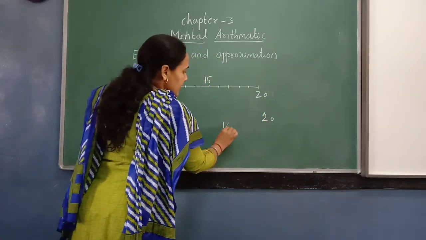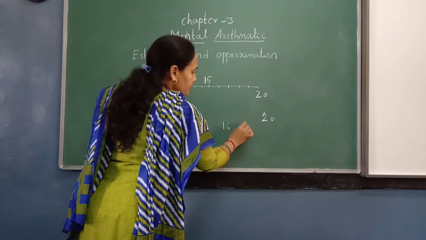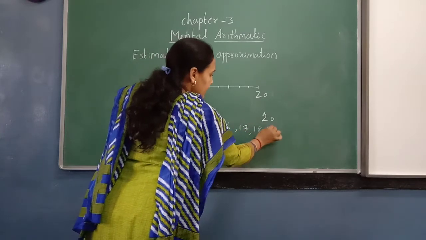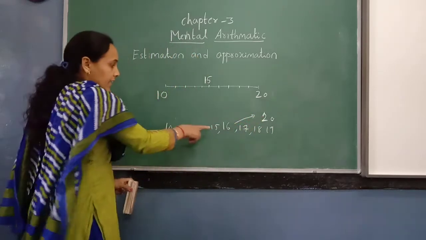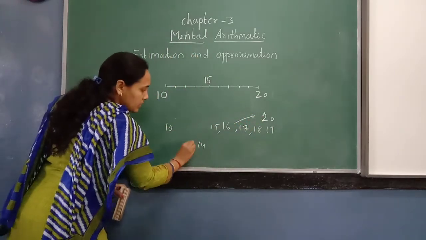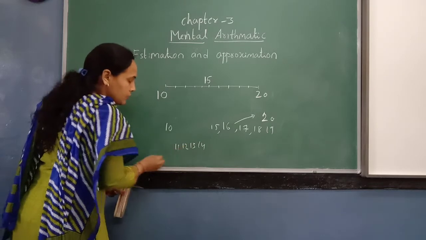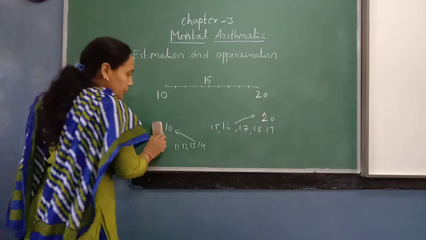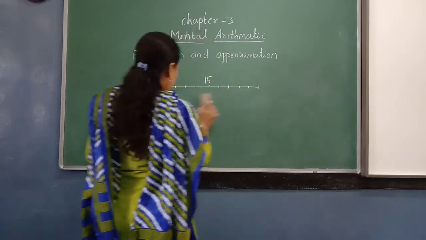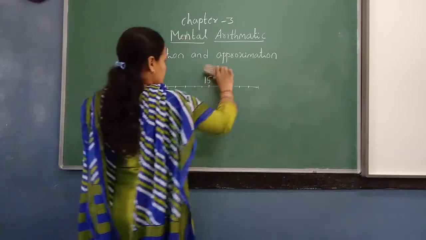Suppose 16, 17, 18, 19, even 15 are rounded off to 20. Any number which is less, like 14, 13, 12, 11, whichever numbers come, will be rounded off to 10.